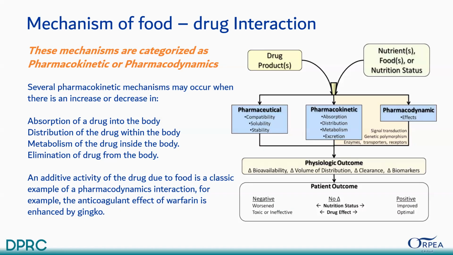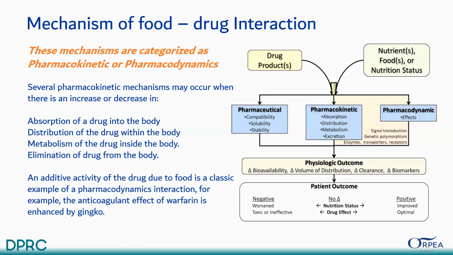If the outcome is negative, the condition will be worsened, toxic, or ineffective. The other outcomes are nutrition status and drug effects; those are the two things which come. If it is positive, it will be improved and optimal. As you can see on the left side, the mechanisms are characterized by pharmacokinetics and pharmacodynamics.